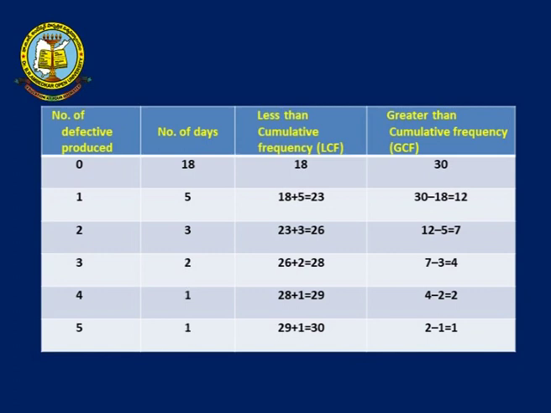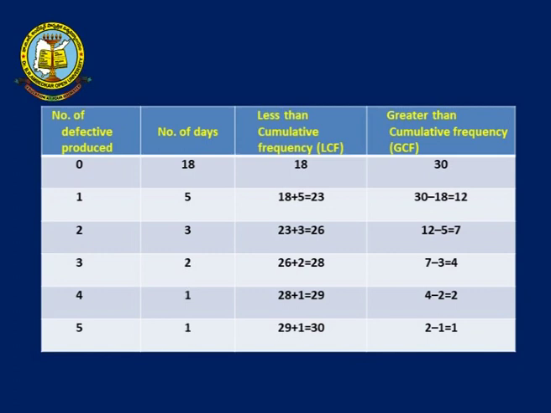Now we are talking about the greater than cumulative frequency, GCF. Already we know the total frequency. What is the total frequency? How many number of days? The total number of days is 30, which we write in the first row of the last column of the given table. Then 30 minus the corresponding number of days. How many days in the 0 interval? 18. 30 minus 18 is your greater than cumulative frequency. 30 minus 18 is 12.